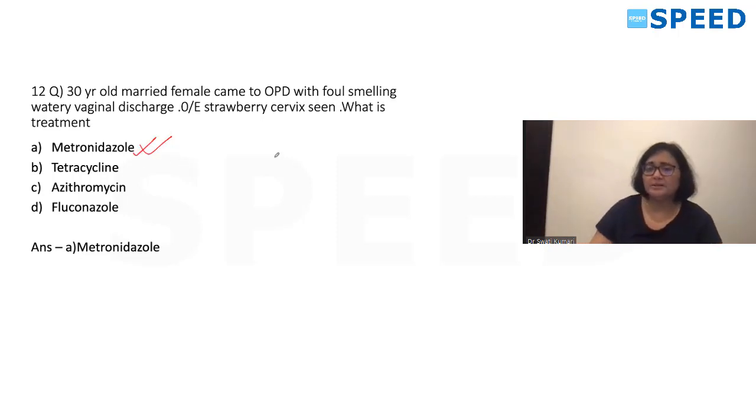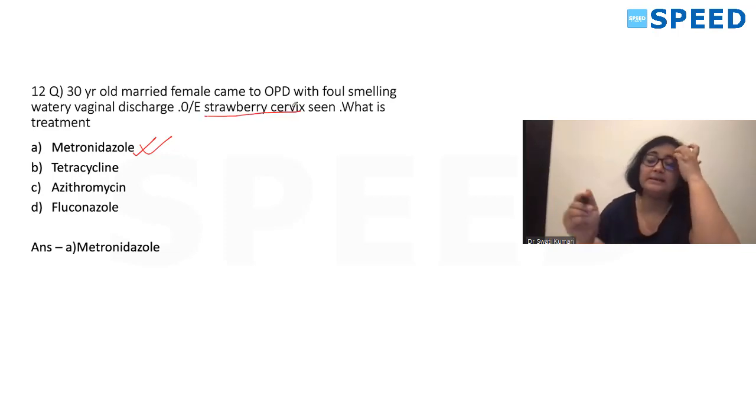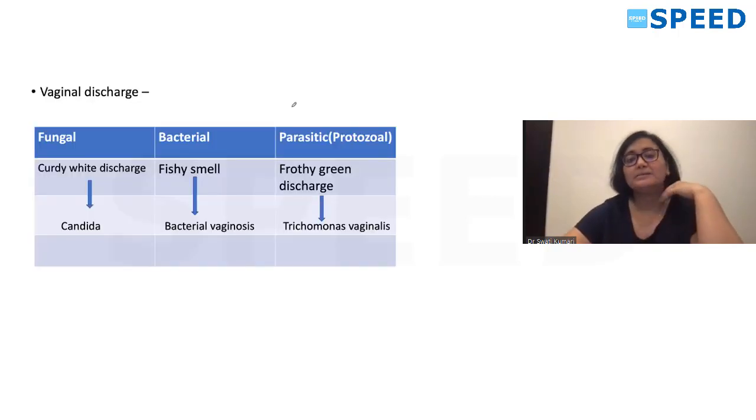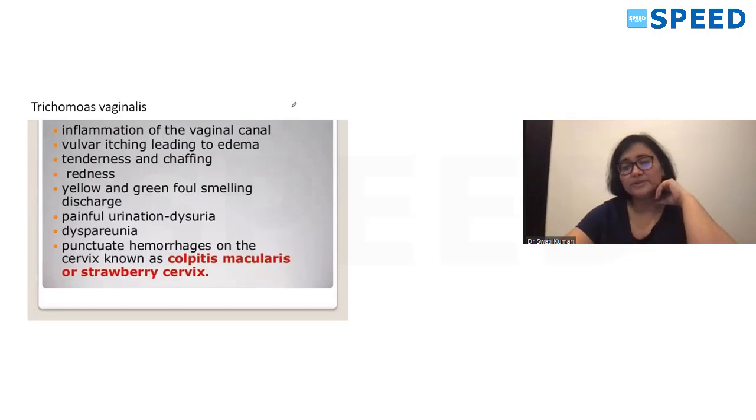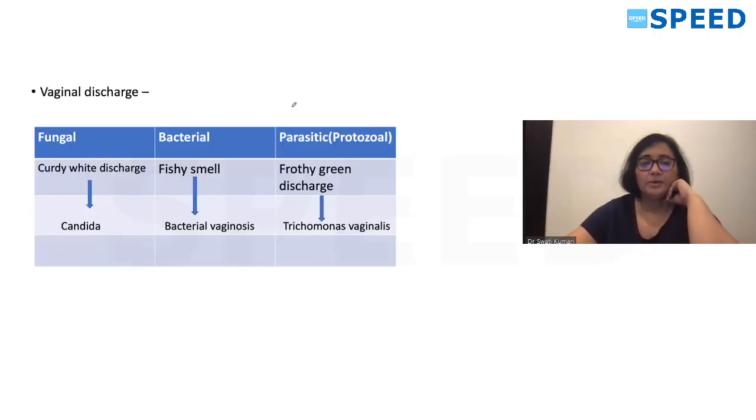So foul-smelling discharge you see in bacterial vaginosis, right? The clue here was strawberry cervix. Strawberry cervix we see in Trichomonas vaginalis. Okay. So we discussed this.